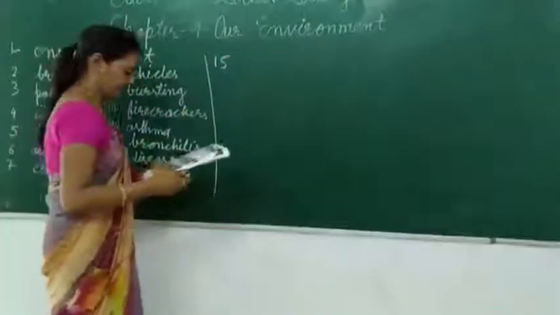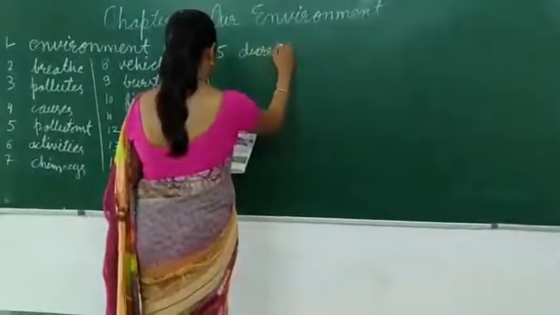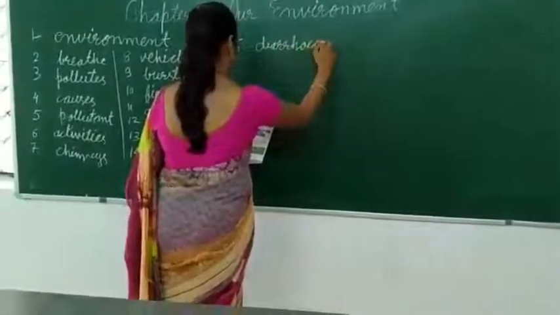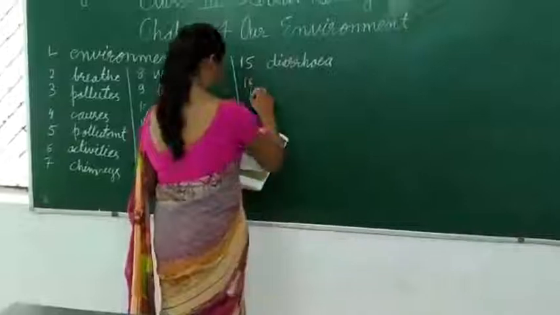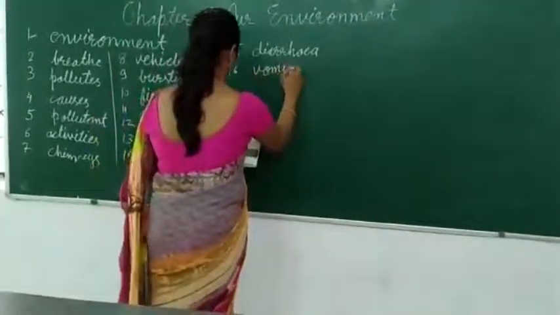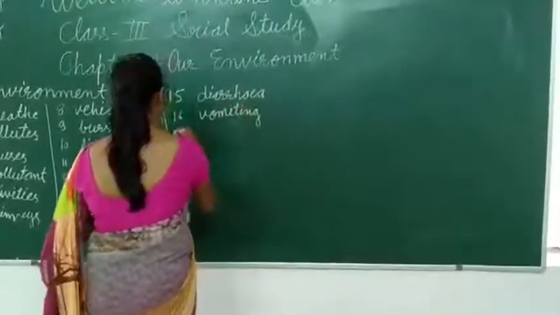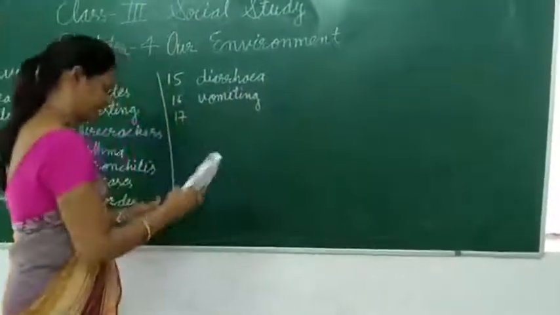Number 15, diarrhea. DIARRHOEA, diarrhea. Number 16, vomiting. VOMITING, vomiting.